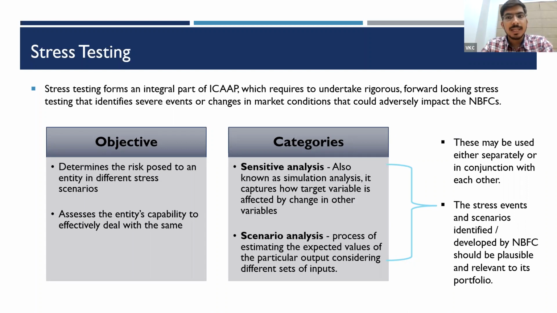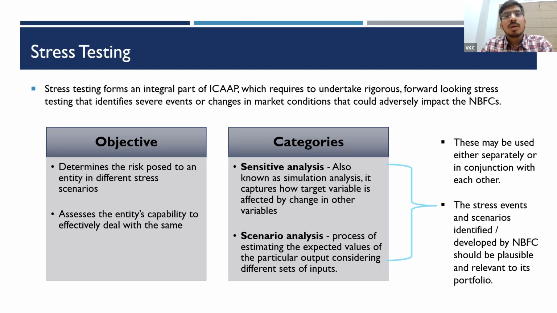Say a COVID-like situation arrives. I had expected a default rate of, say, 5%, but it turns out my default rate is 20%. Why? Because COVID happened. To address such situations, we do stress testing. Once I do the assessment of the risk, I do stress testing of it. How do I do stress testing? There are two popular approaches: sensitivity analysis and scenario analysis. Basis that, I stress up the factors, arrive at the results, and then check to which level my capital is sufficient to meet these stress factors as well.